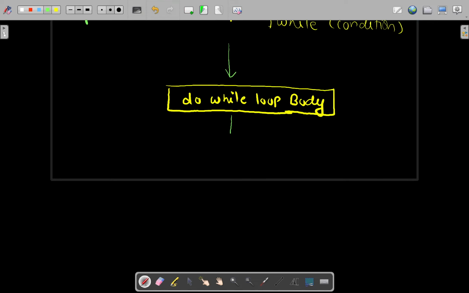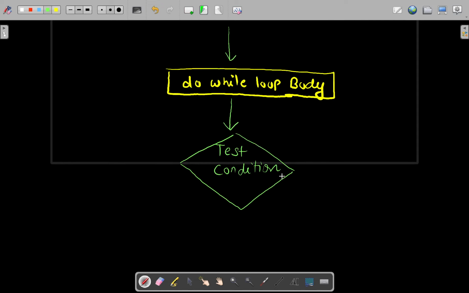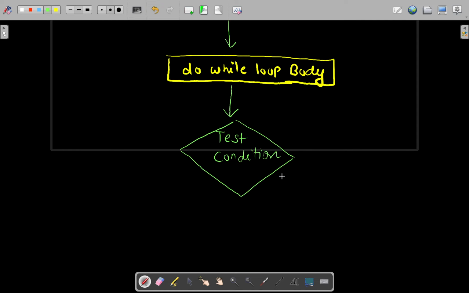After that, it is going to test the condition, and based on this condition it decides whether to execute the loop again or not. If this condition is true, the body of the do will again execute. If this condition is not true, the execution will move outside the do while loop.